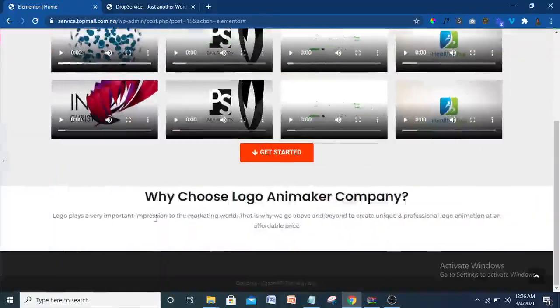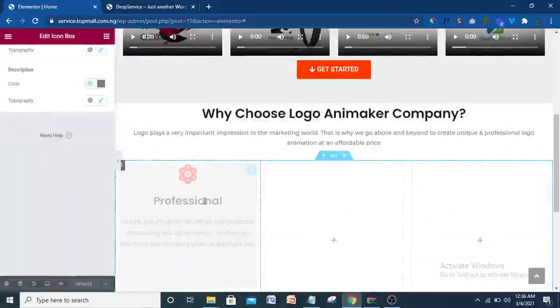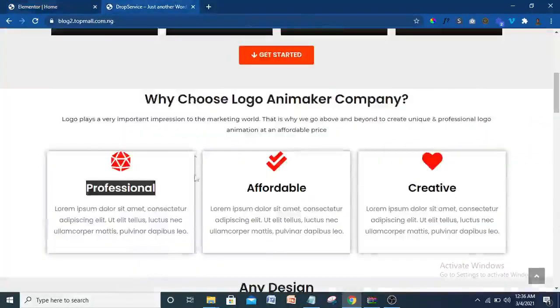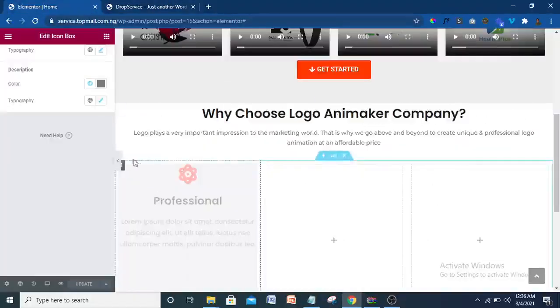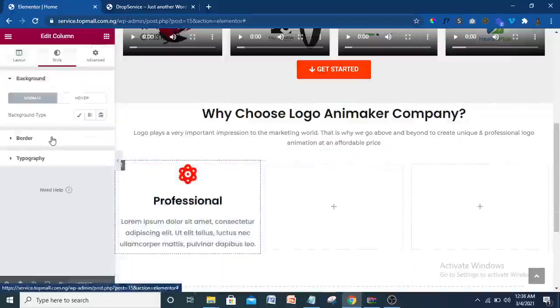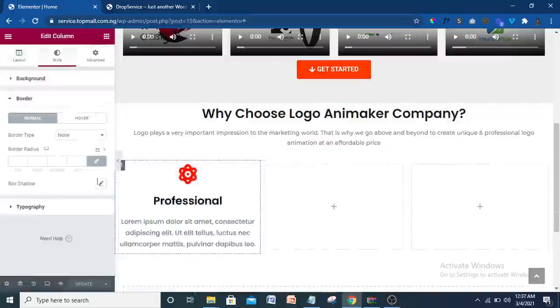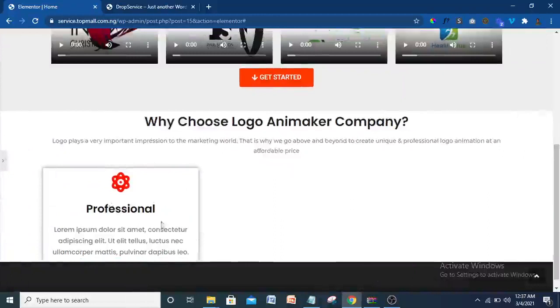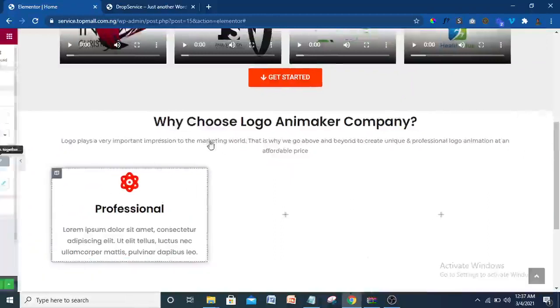So this is what we have now. This is not shown here because it's not yet updated, and the network just went off some minutes ago. So it's going to show now. Then as you can see, when you come to this place, there's a box shadow here. I'm going to give it a box shadow. To do that, I'm going to click on this icon, this sign icon here, then come to style. Anywhere you see border, when you click on style, you see border here, then just click on this pencil, so the box shadow is going to appear. As you can see, it has appeared automatically. So that is the easiest way to do that.